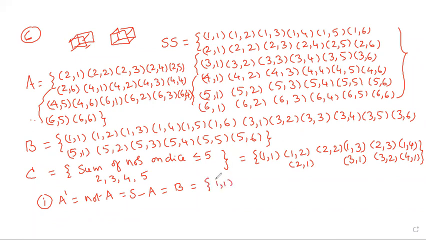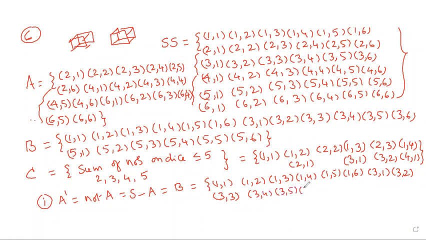What is the B set? 1 1, 1 2, 1 3, 1 4, 1 5, 1 6. Okay? 3 1, with the first die odd we get 3 2, 3 3, 3 4, 3 5, 3 6.